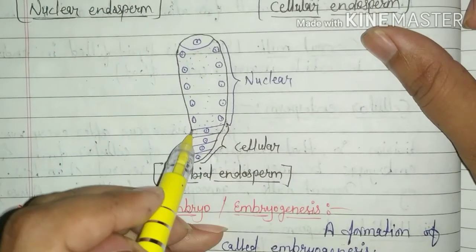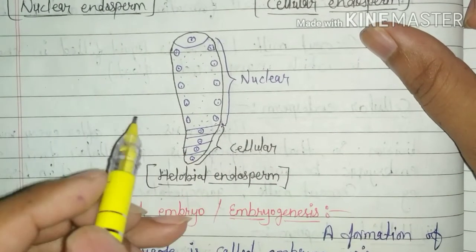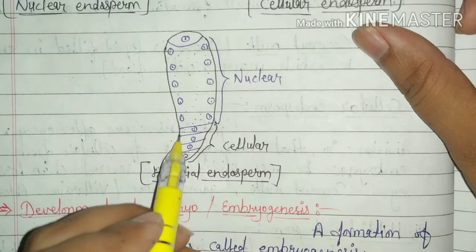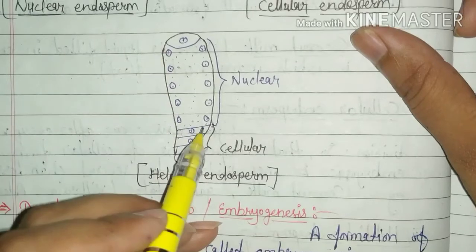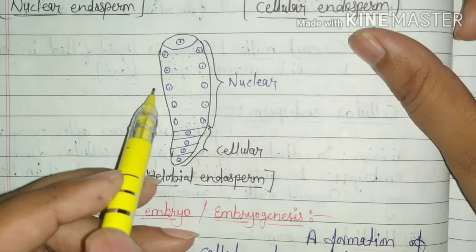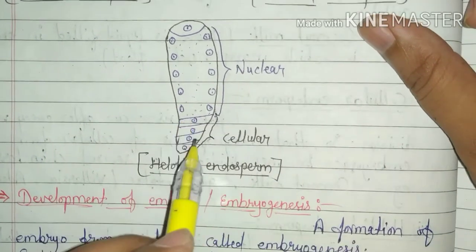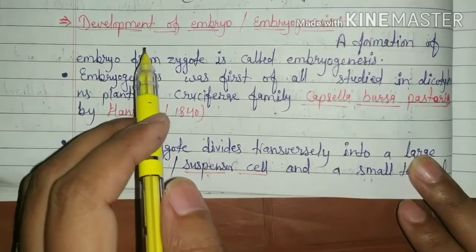In this endosperm, an unequal division takes place. As a result, two unequal cells are formed. A small cell is formed towards the micropylar end and a big cell towards the chalazal end. In the big cell, nuclear division takes place, and in the small cell, cellular division takes place. Due to this, it has both nuclear and cellular types of endosperm.